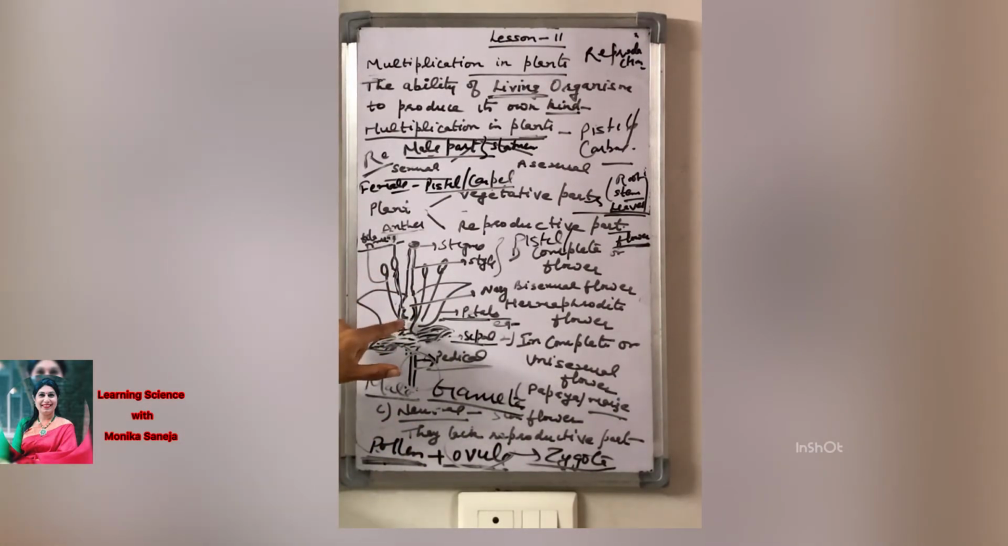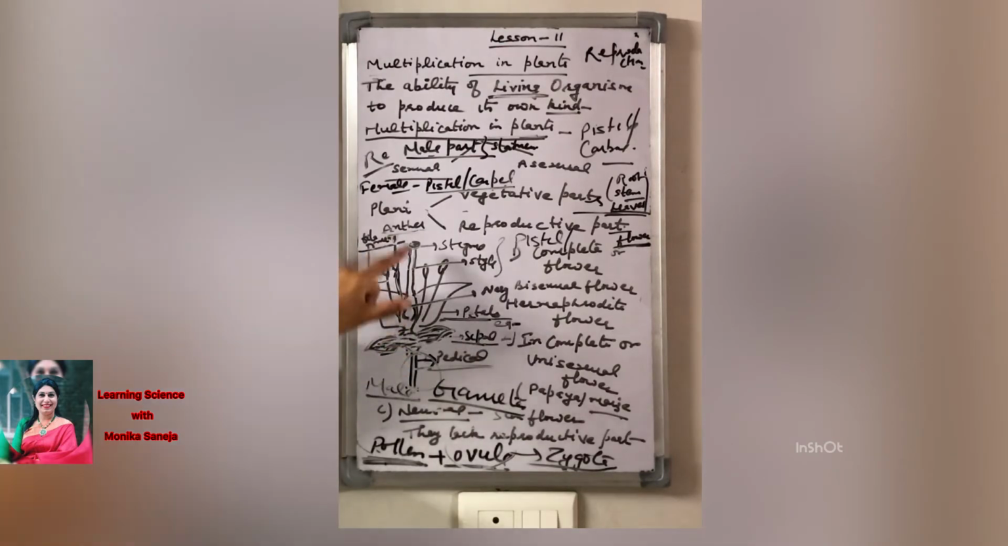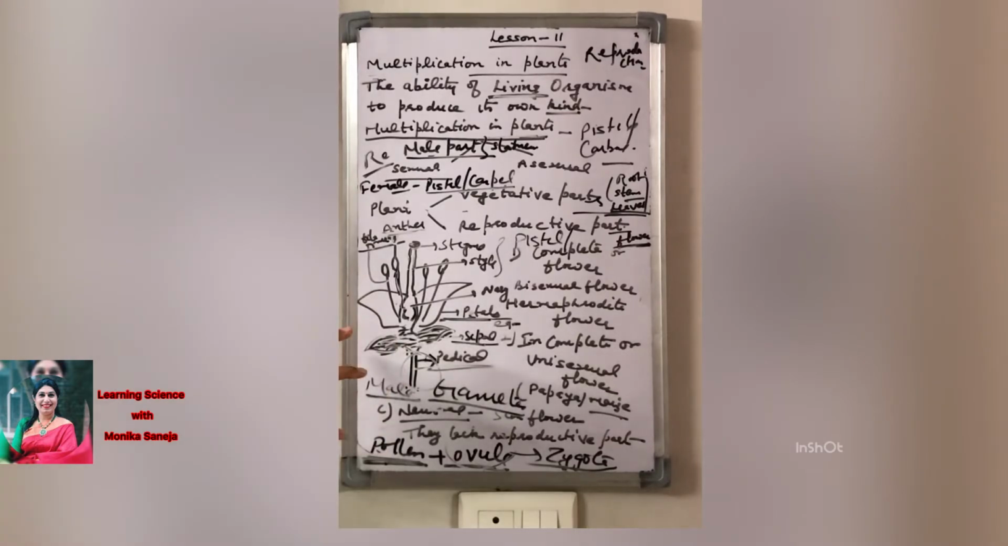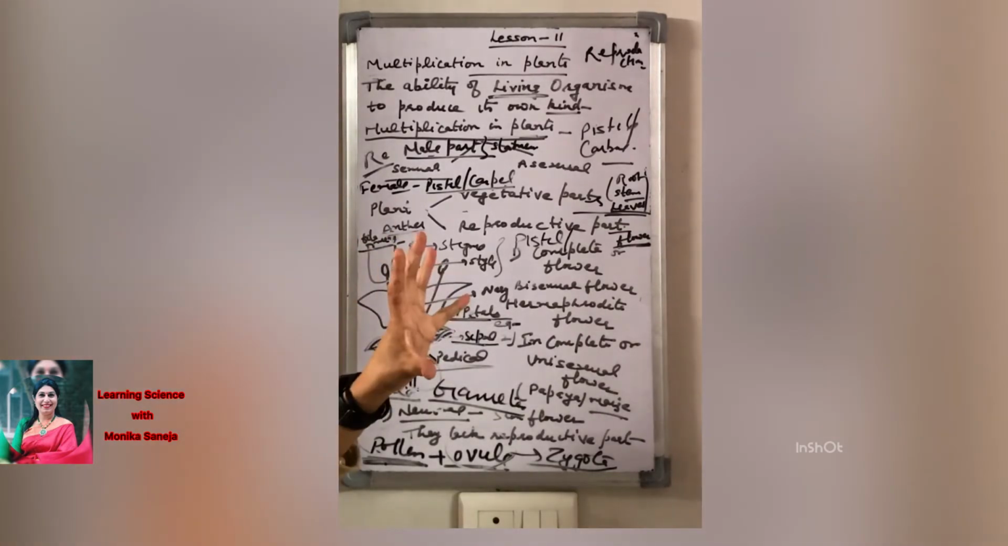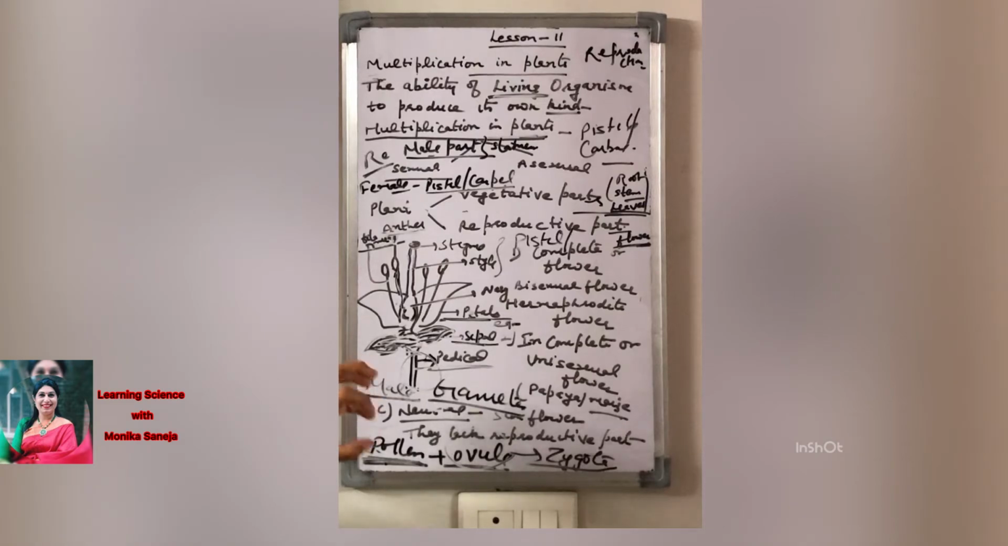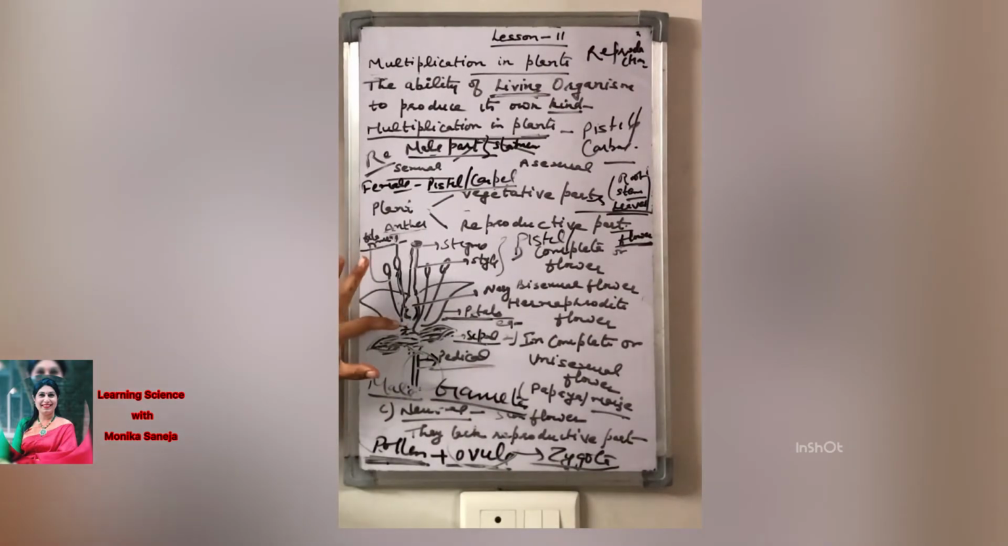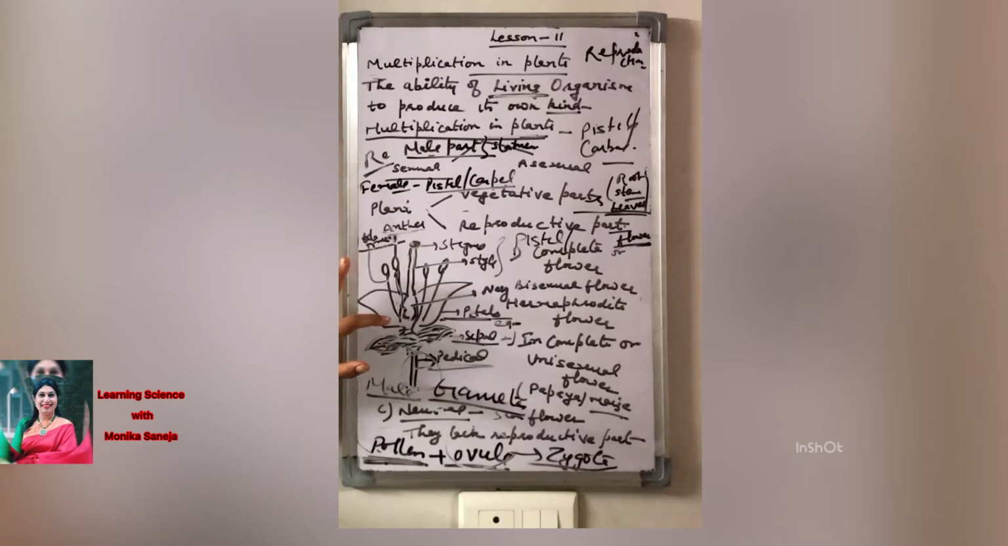All these things happen in the ovary, the female part. We will discuss the whole process of reproduction in detail later on. In this process the ovary swells up and is converted into fruit, and inside the ovary the ovules are fertilized. This fertilized ovule is responsible for the formation of seed. In this way the seeds are formed, and from the seeds we get many plants.